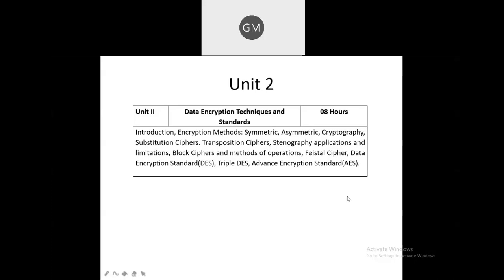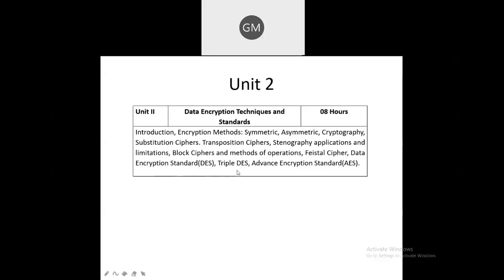Next is the DES algorithm, that is Data Encryption Standard algorithm. What are the different steps that occur in that particular algorithm? And then the next point is triple DES, which is the next version of DES, the Data Encryption Standard.